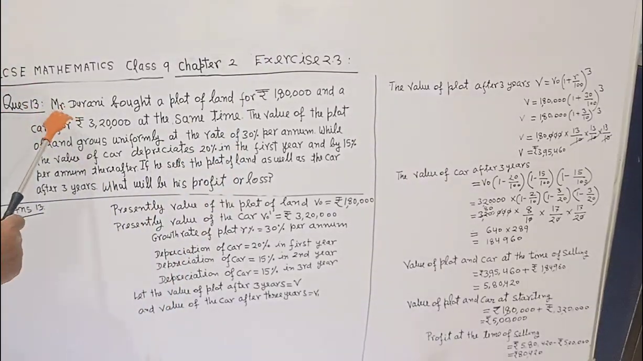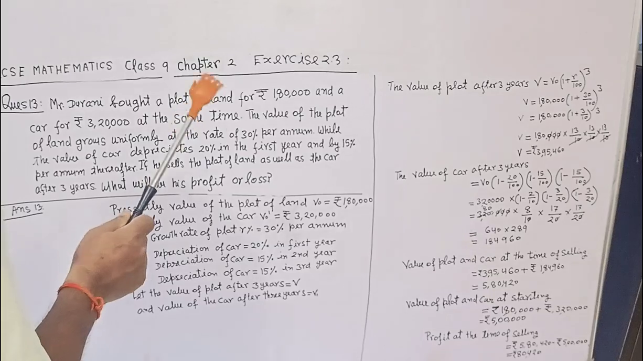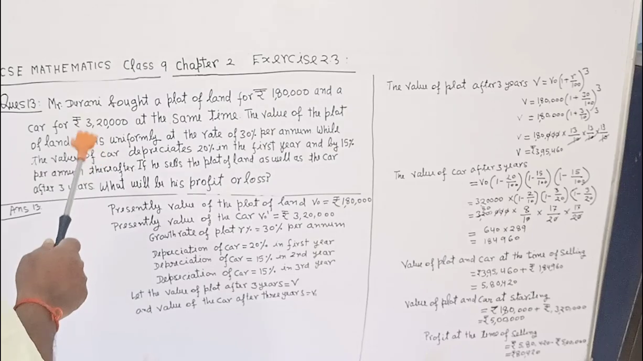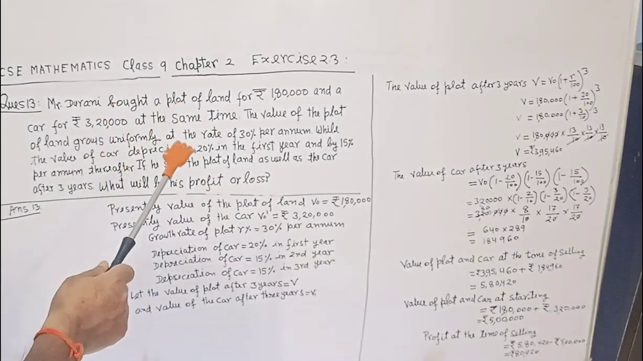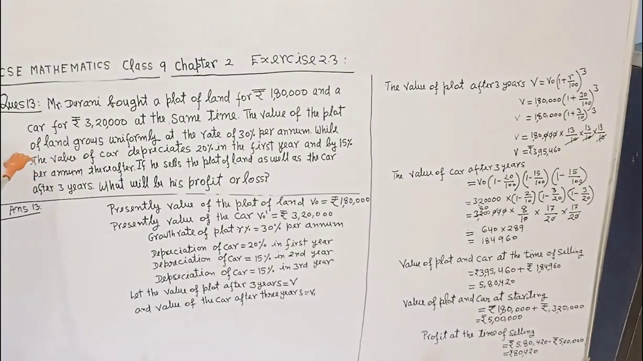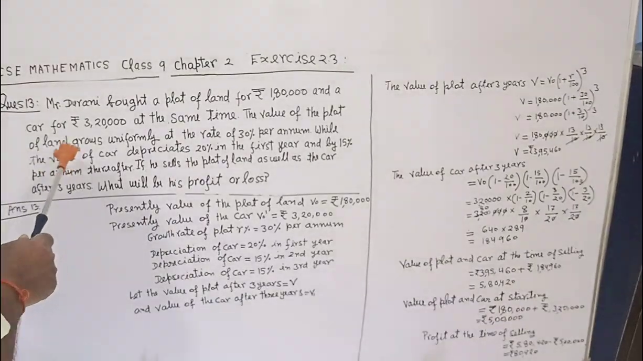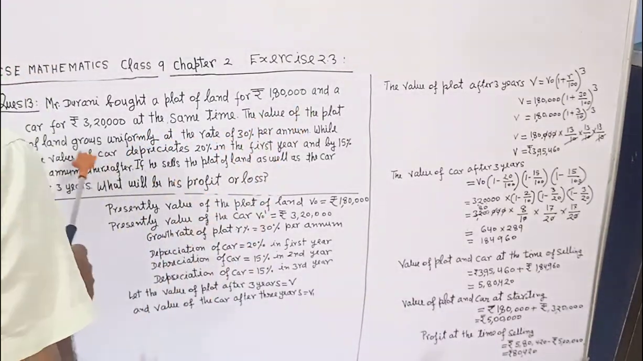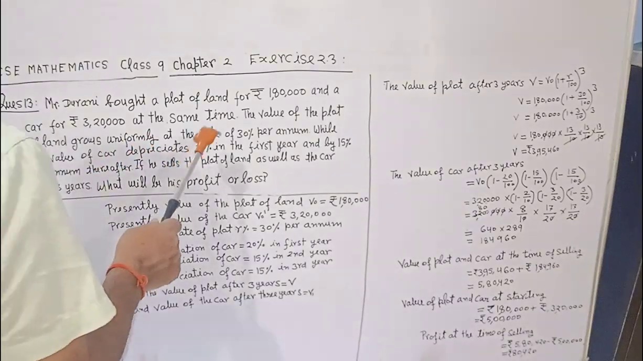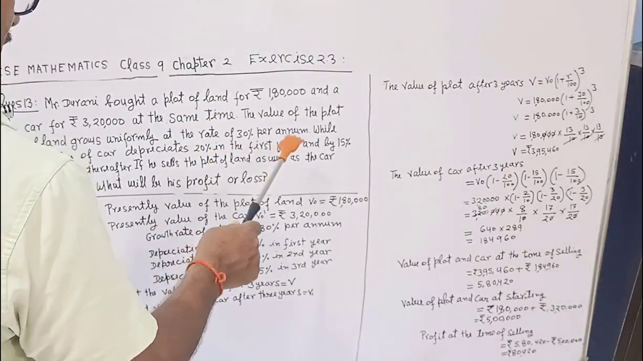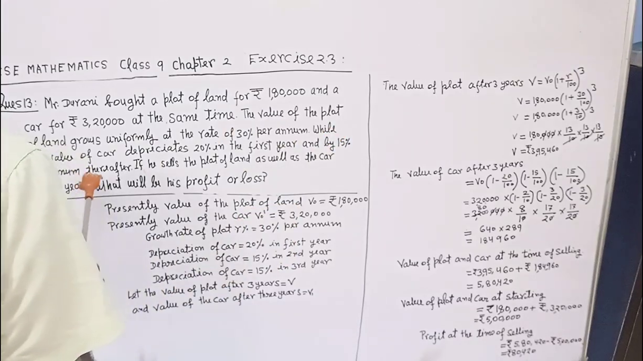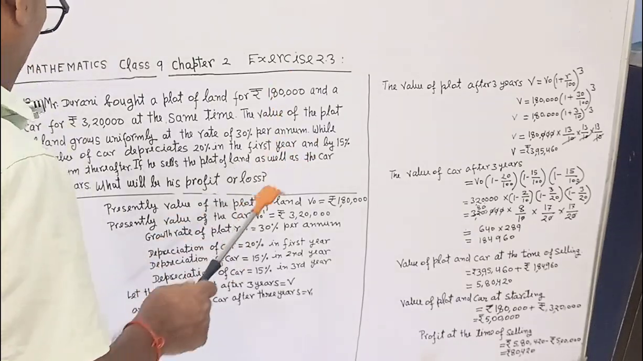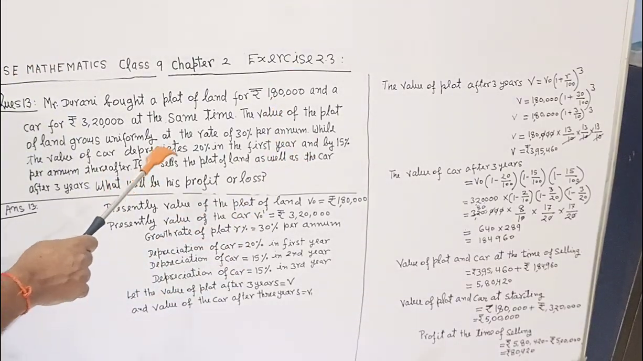Question 13. Mr. Durrani bought a plot of land for rupees 1,80,000 and a car for rupees 3,20,000 at the same time. The value of the plot of land grows uniformly at the rate of 30% per annum, while the value of the car depreciates 20% in the first year and by 15% per annum thereafter. If he sells the plot of land as well as the car after 3 years, what will be his profit or loss?